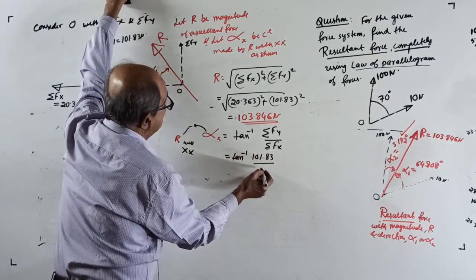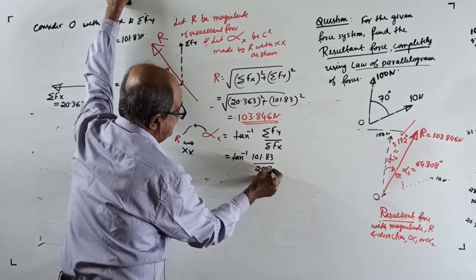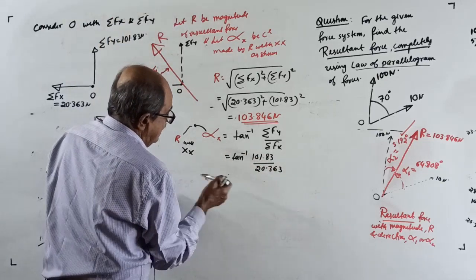101.83 divided by 20.363. I need not calculate, but I want the answer.